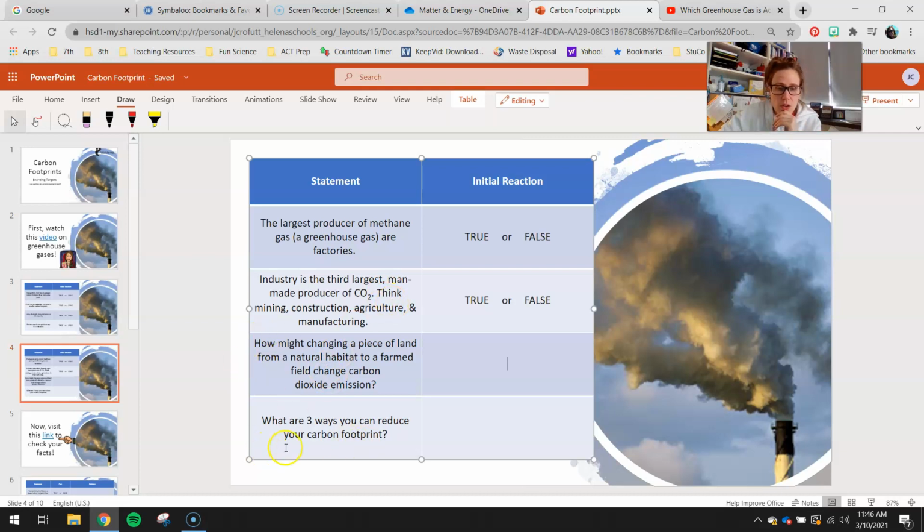Okay, and then what are 3 ways you think you can reduce your carbon footprint? Okay, so maybe one of your ideas could be like walking to school, riding your bike. Okay, so think about those 2 answers and type in an answer there.